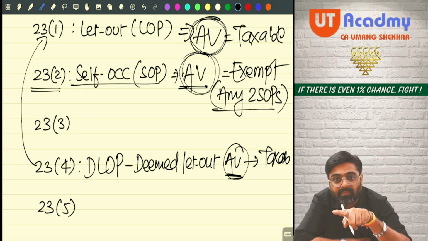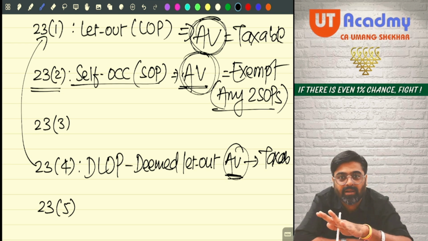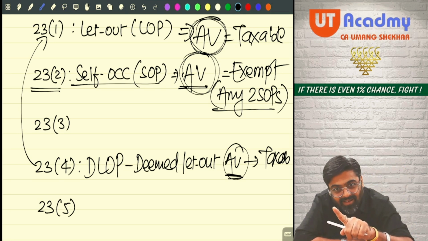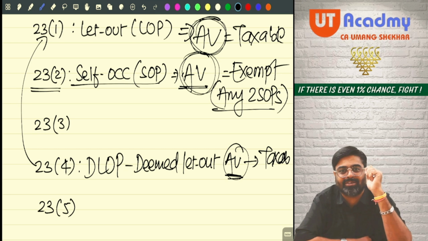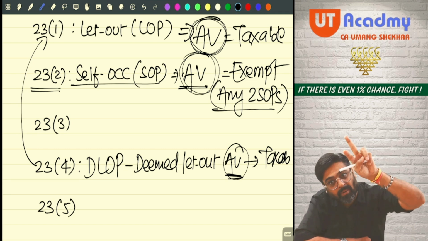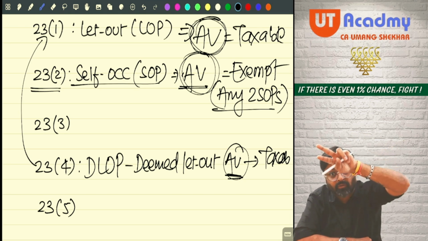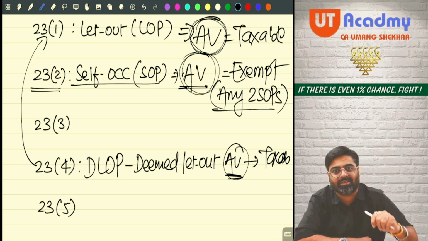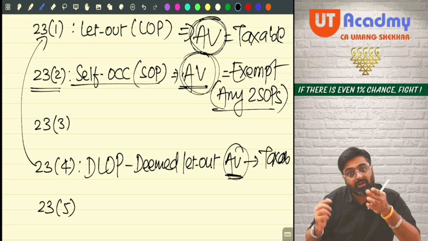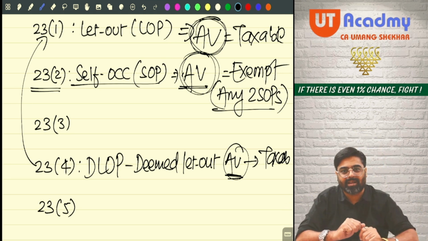And for deemed let out, there will be no actual rent. Some imaginary amount will be treated as your rent earning capacity. That will be charged to tax. Getting my point? For let out property, some imaginary amount or actual rent, whichever is higher, will be your rent earning capacity. But here, an imaginary amount without any actual rent will be treated as your rent earning capacity.